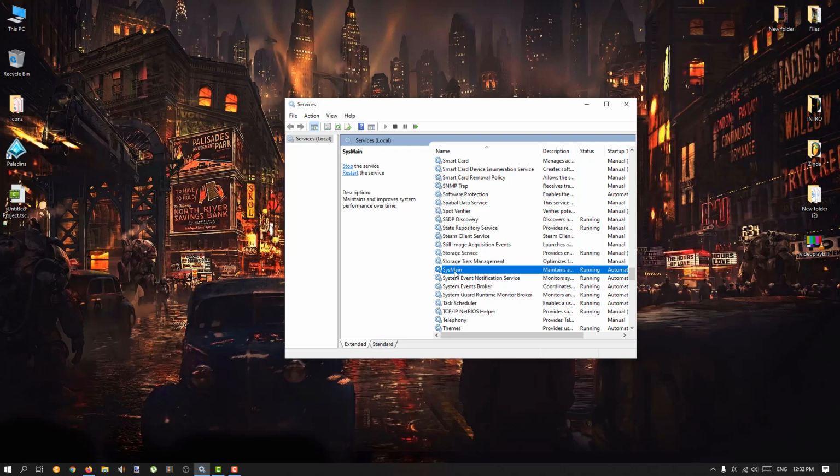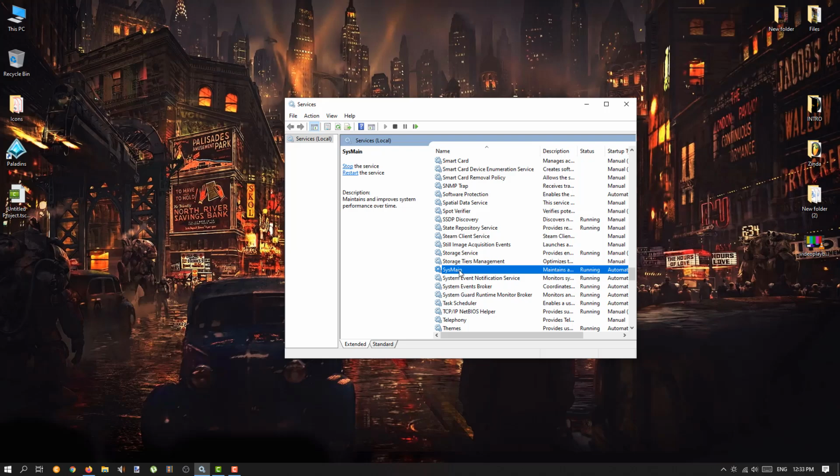Both of these do the same thing. Read the description once you click. Just click once on SysMain, or there will be a file called Superfetch, and check the description. It must be like this: maintains and improves system performance over time. If the description is the same, that means your file is correct. The names might be different, so make a good note of that. It might be SysMain, just like this, or it might be Superfetch as well. Both are the same, guys. Do not panic in this situation.